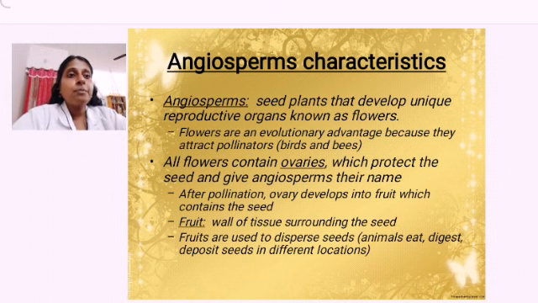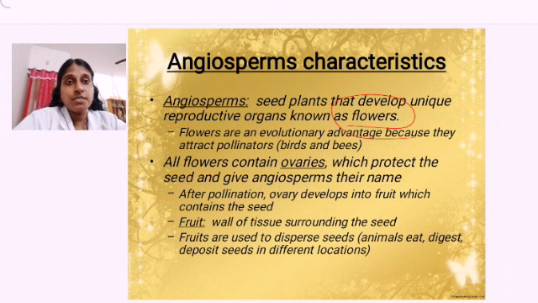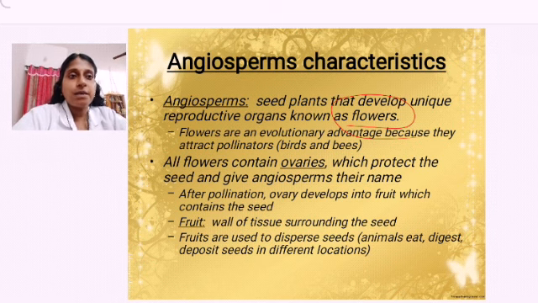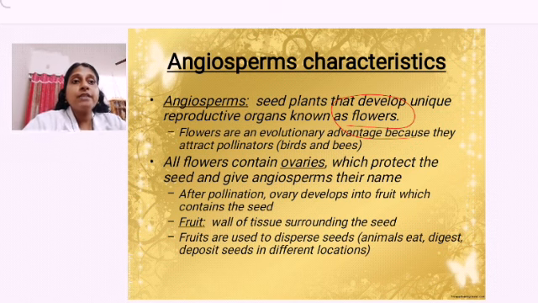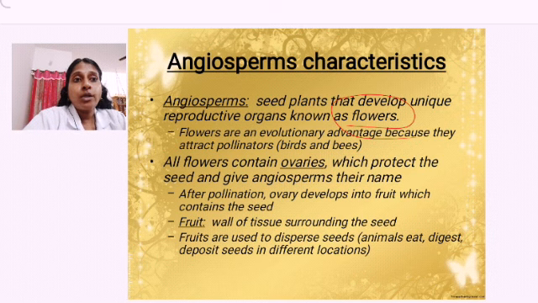Now some other characteristics. Angiospermic plants are seed plants that develop unique reproductive organs called flowers. All angiospermic plants have flowers, a unique, beautiful part of a plant, isn't it? Flowers are an evolutionary advantage because they attract pollinators.